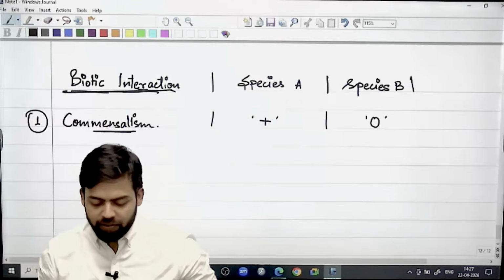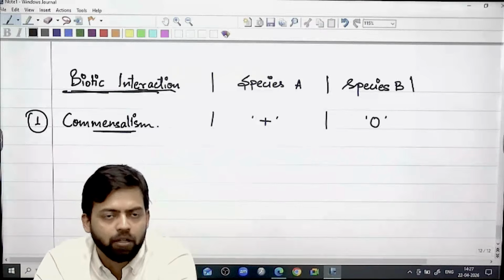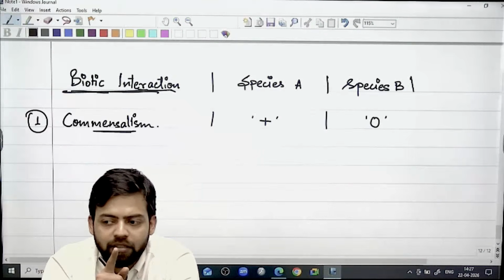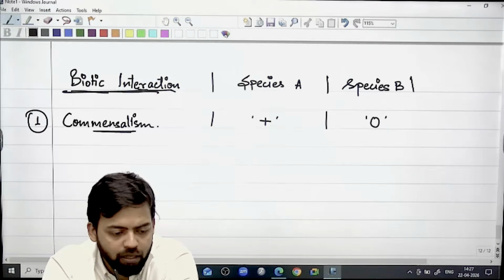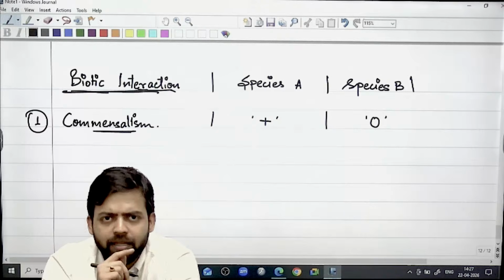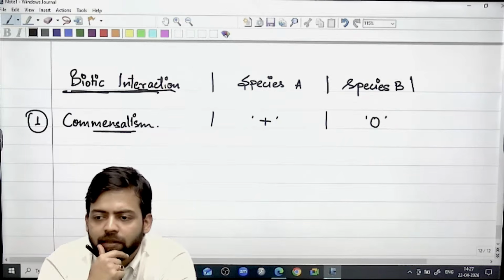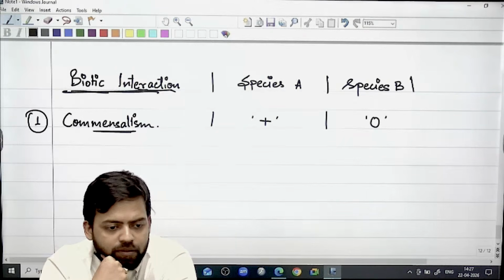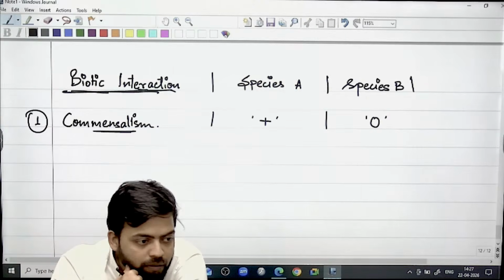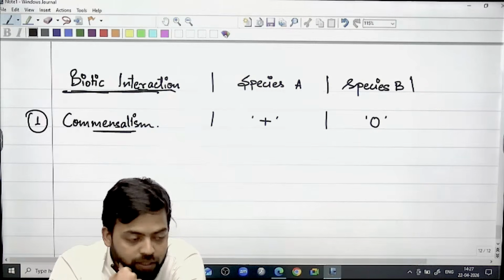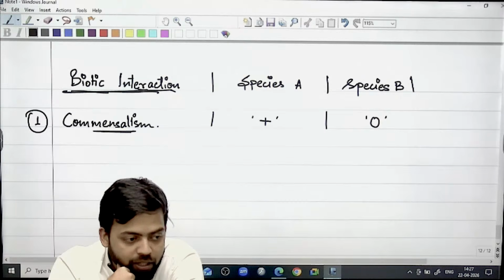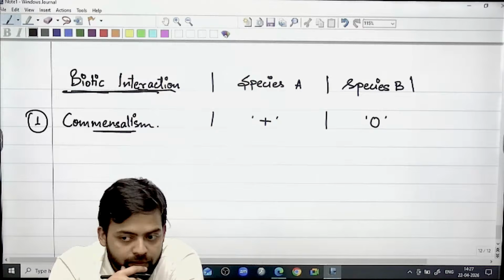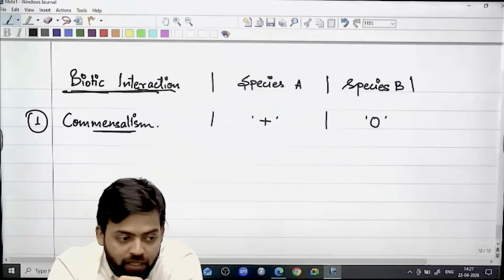And we have seen different climatic regions. Do you remember any climatic region in the world where a prominent example of commensalism is there, in a type of forest? Yeah. Which example is there in tropical evergreen forest?